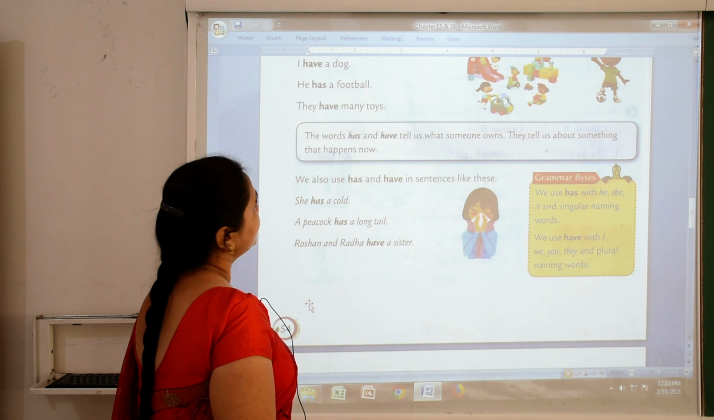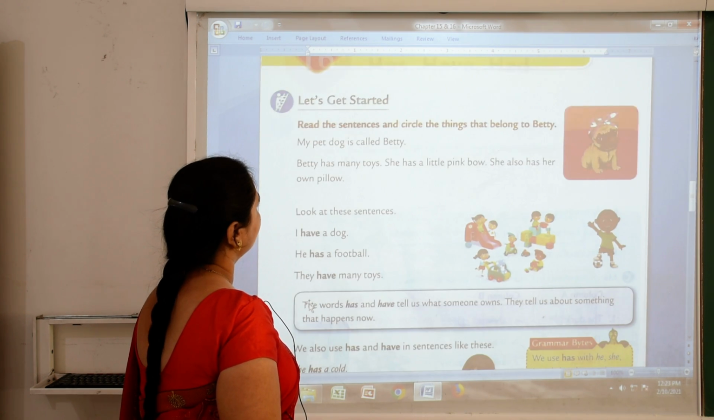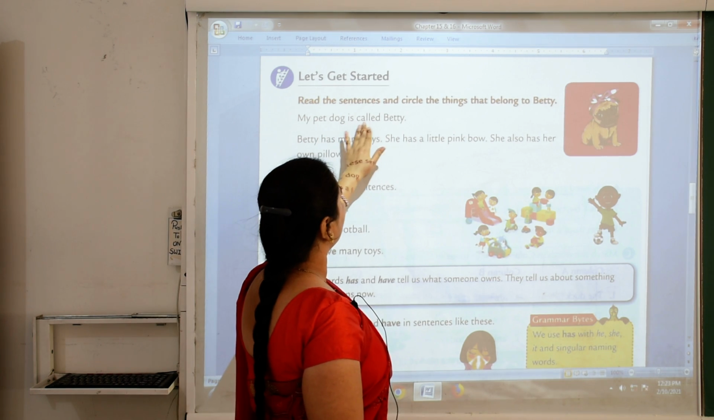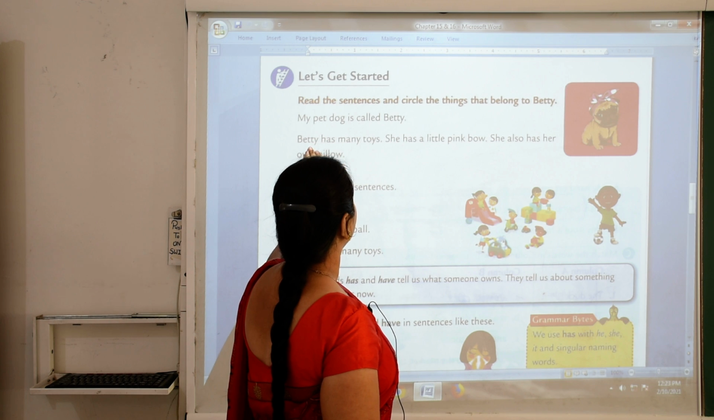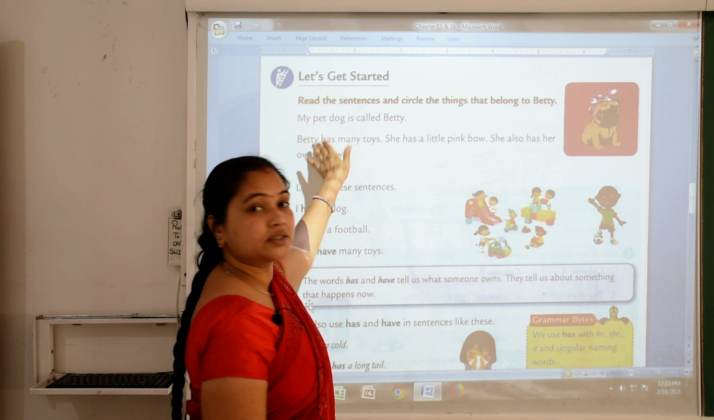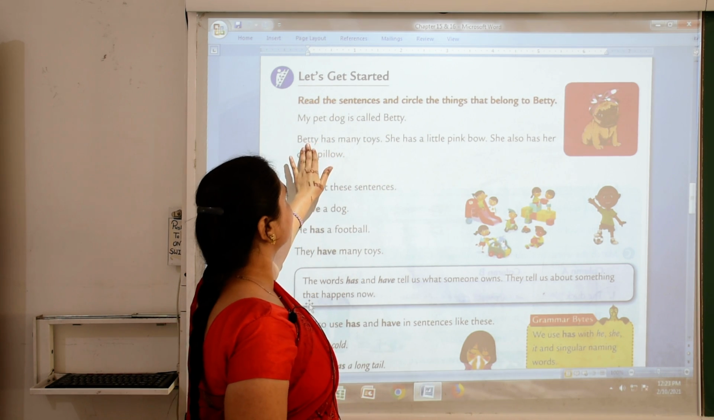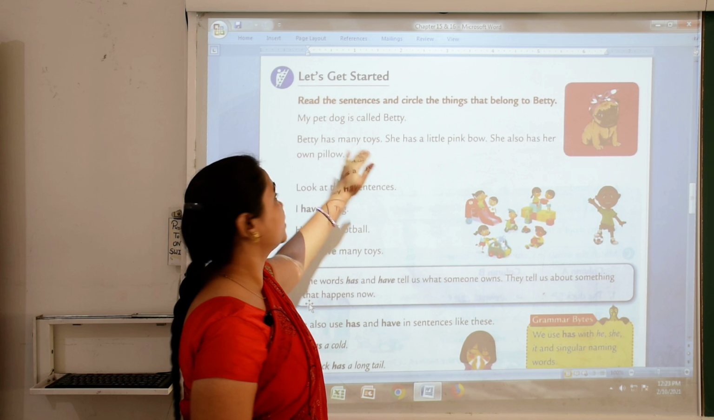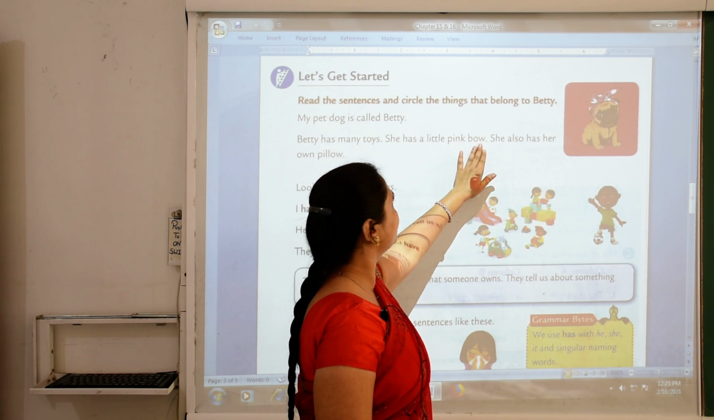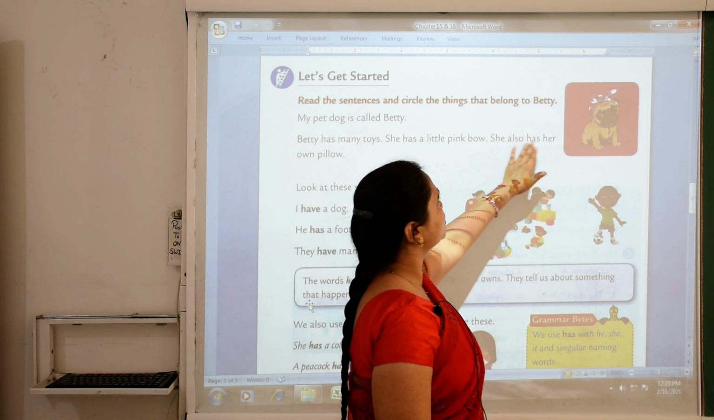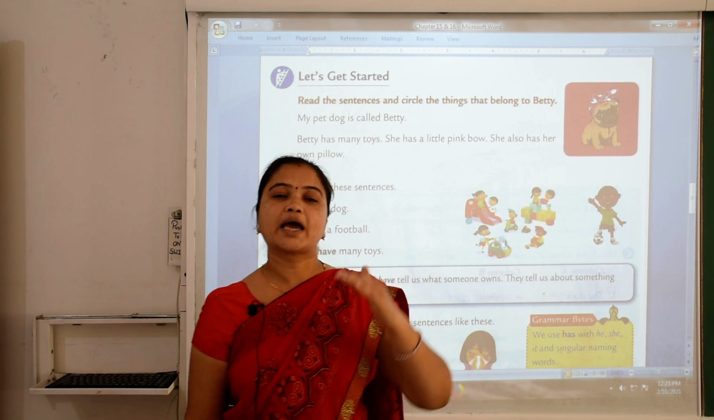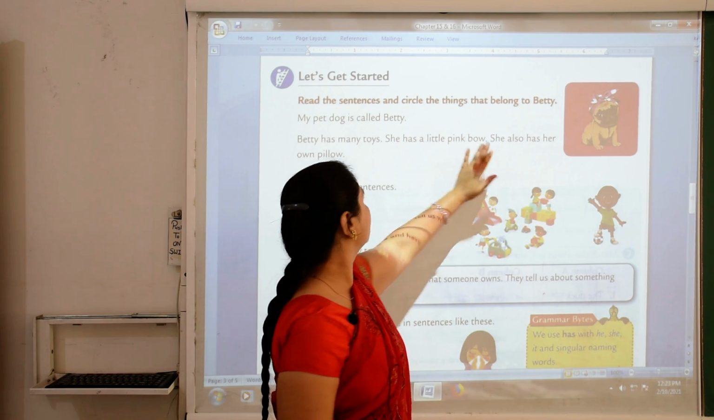So children, look here, example. My pet dog is called Betty. Betty has many toys. Betty is singular naming word, so we use has. She has a little pink pillow. She also has her own pillow. We use has with she.